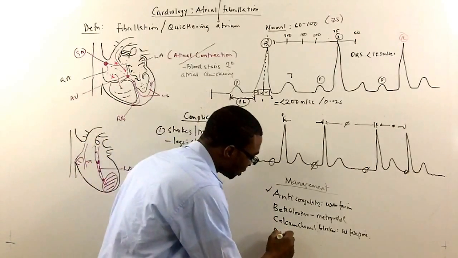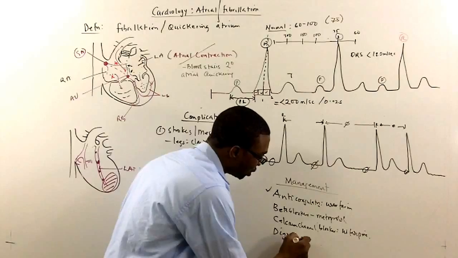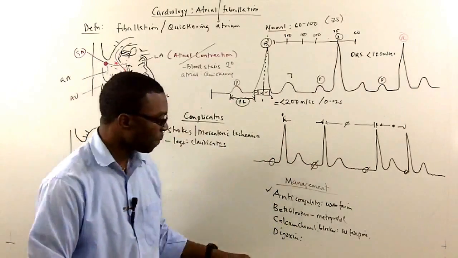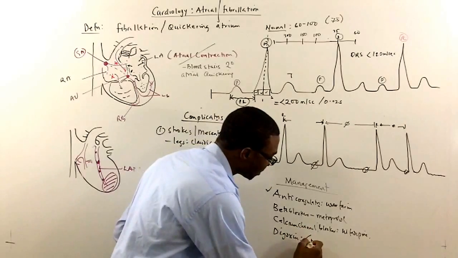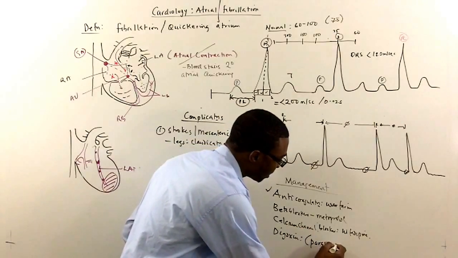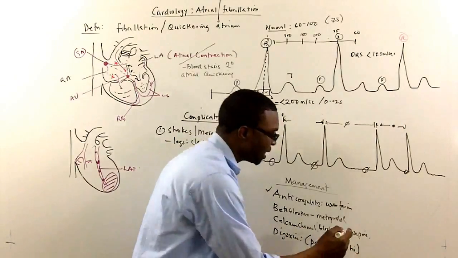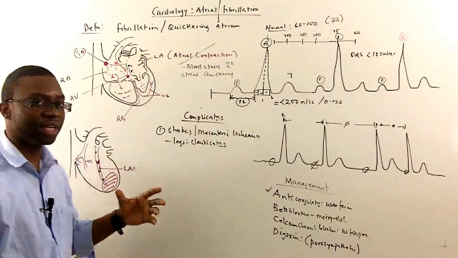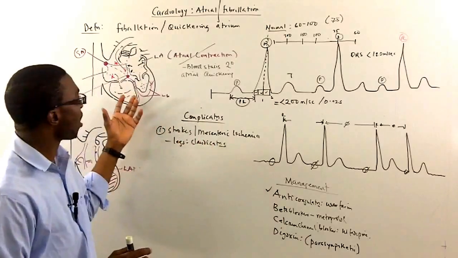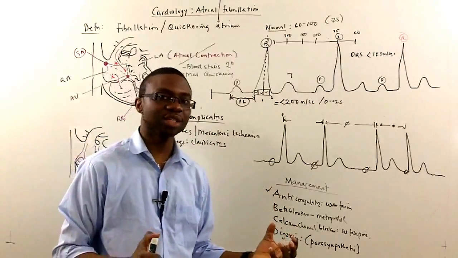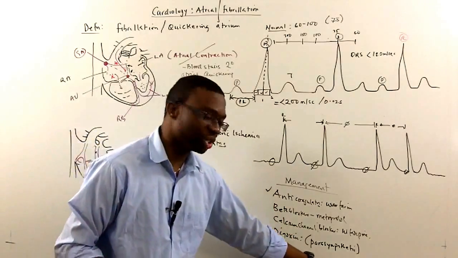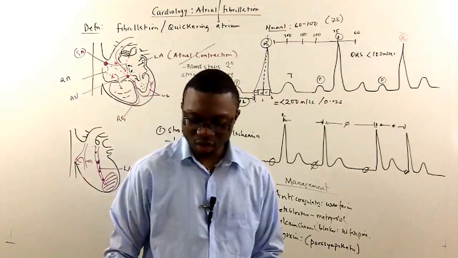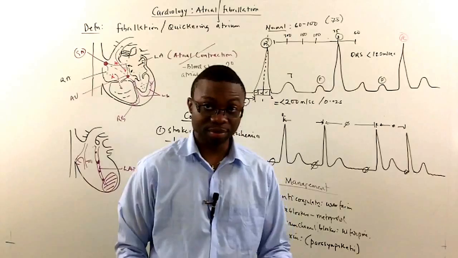And the last but not the least, you can give them digoxin. Right? Digoxin actually allows their heart to contract more, but digoxin has a parasympathetic effect, which means it activates the vagus nerve, so the vagus nerve can slow down the SA node or the AV node to allow the heart rate to go down in these patients. Okay, that's why you put them on digoxin. Okay, so that's the ABCD of how to treat atrial fibrillation.